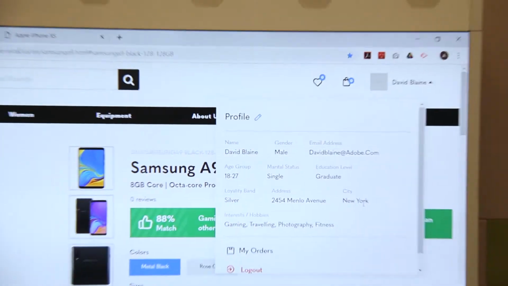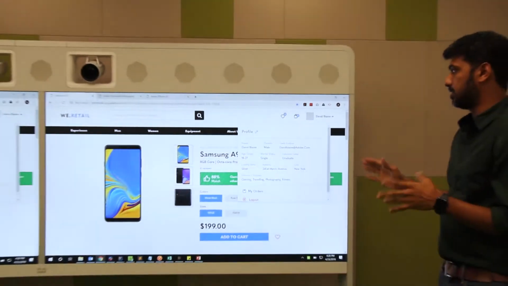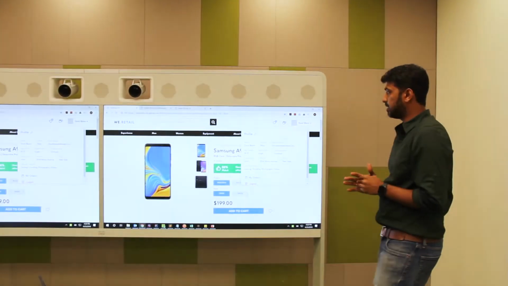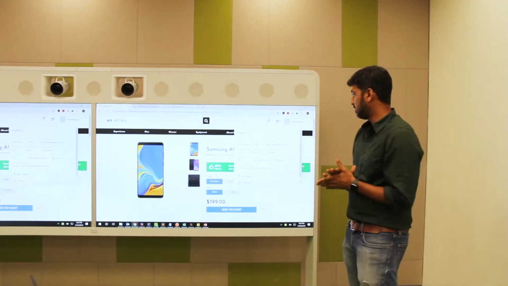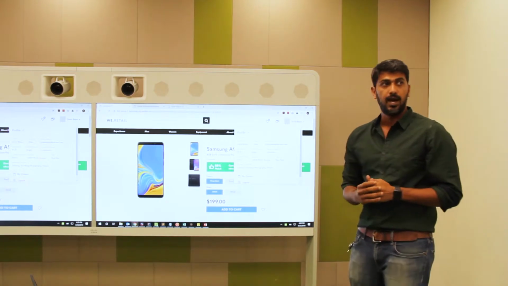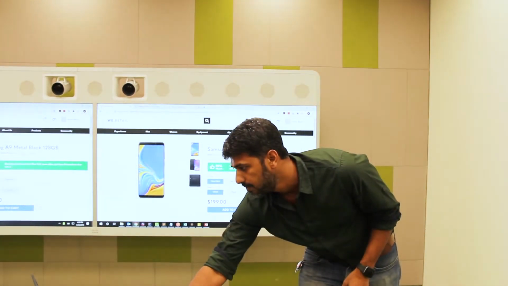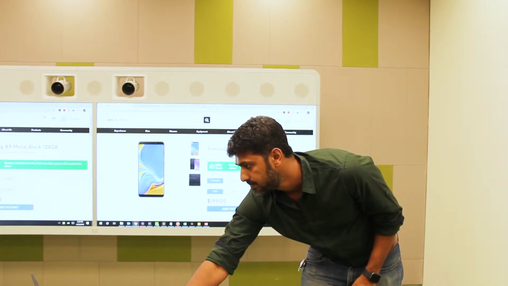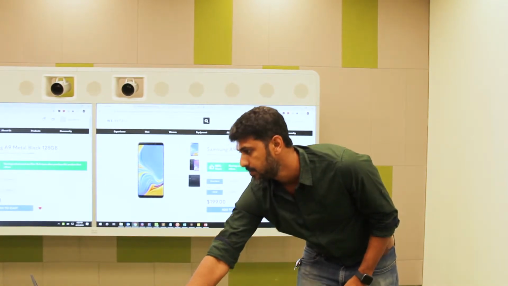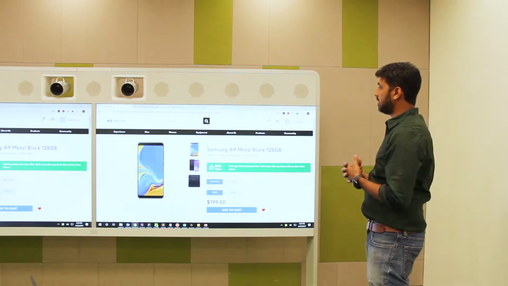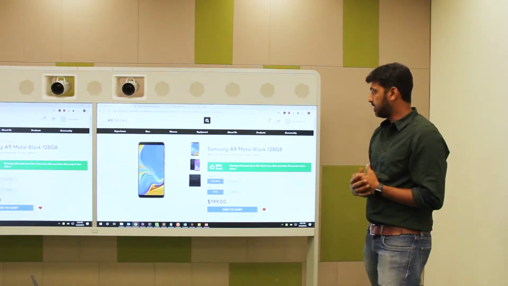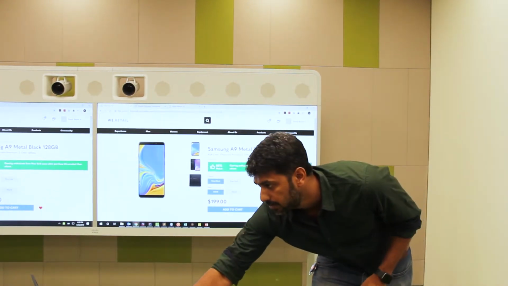Now let's assume that David does not make the purchase. While this message might be enough for David to make the purchase, let's assume for a second that he does not make the purchase and he instead decides to wishlist the product. Now when David visits the same product again after a couple of days, let's have a look at how the messaging changes.